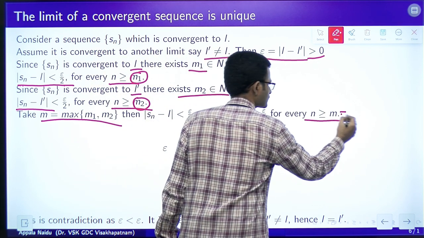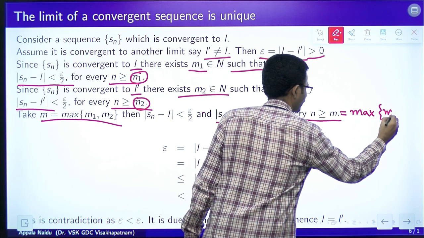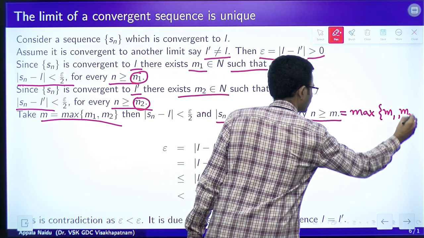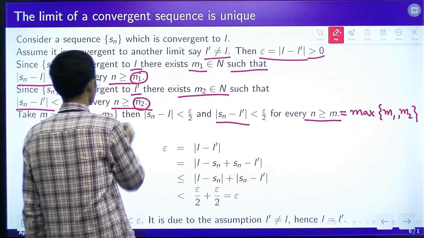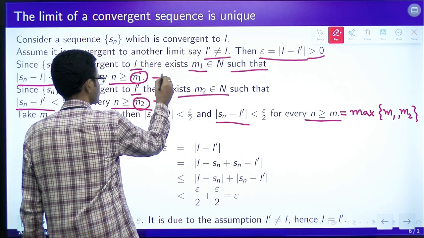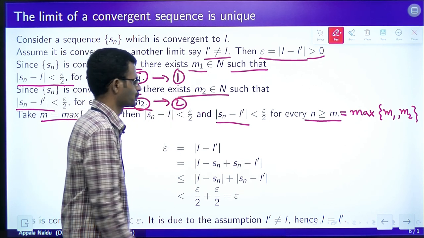Since m is the maximum of m1 and m2, both inequalities, equation 1 and equation 2, are going to hold.